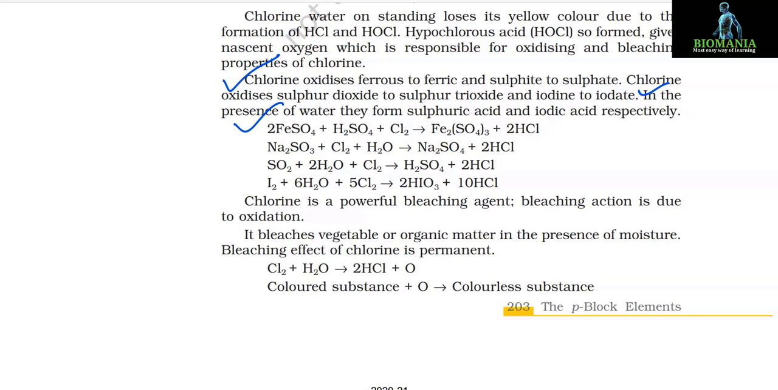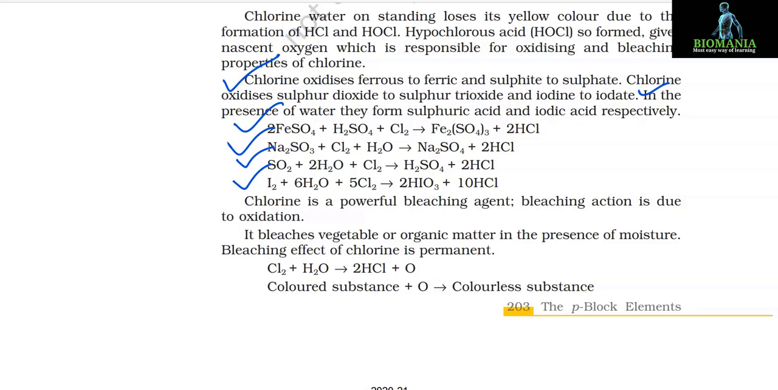2FeSO4 plus H2SO4 plus Cl2 gives Fe2(SO4)3 plus 2HCl. Na2SO3 plus Cl2 plus H2O gives Na2SO4 plus 2HCl. SO2 plus 2H2O plus Cl2 gives H2SO4 plus 2HCl. And I2 plus 6H2O plus 5Cl2 gives 2HIO3 plus 10HCl.